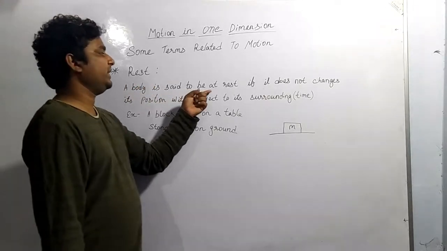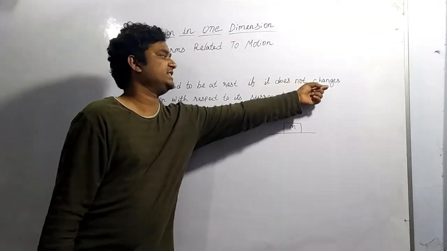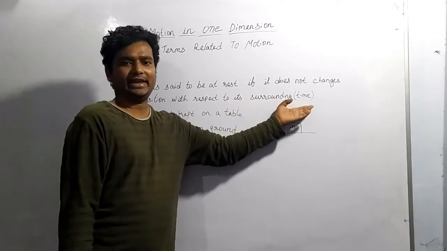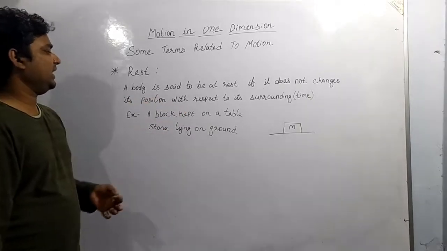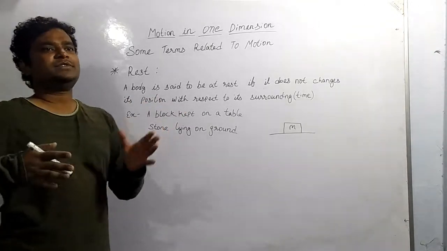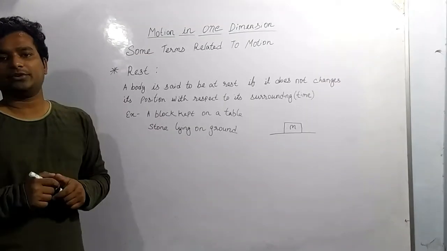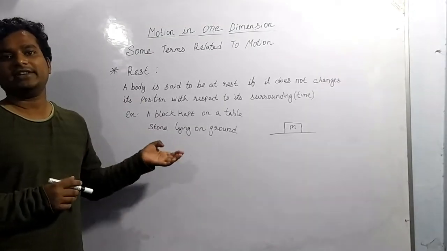A body is said to be at rest if it does not change its position with respect to its surrounding or time. Clear? It means if any object is not in motion, or is not changing its position. When will it change its position? When it is in motion.